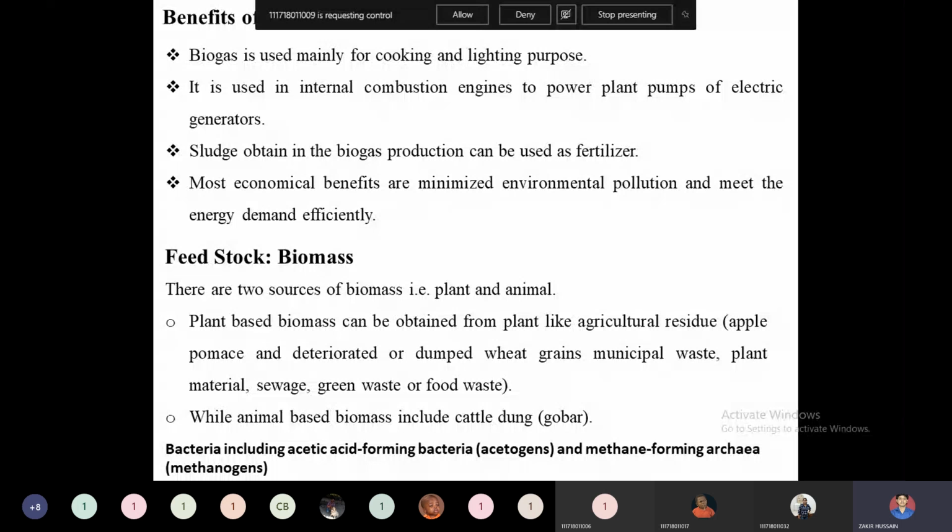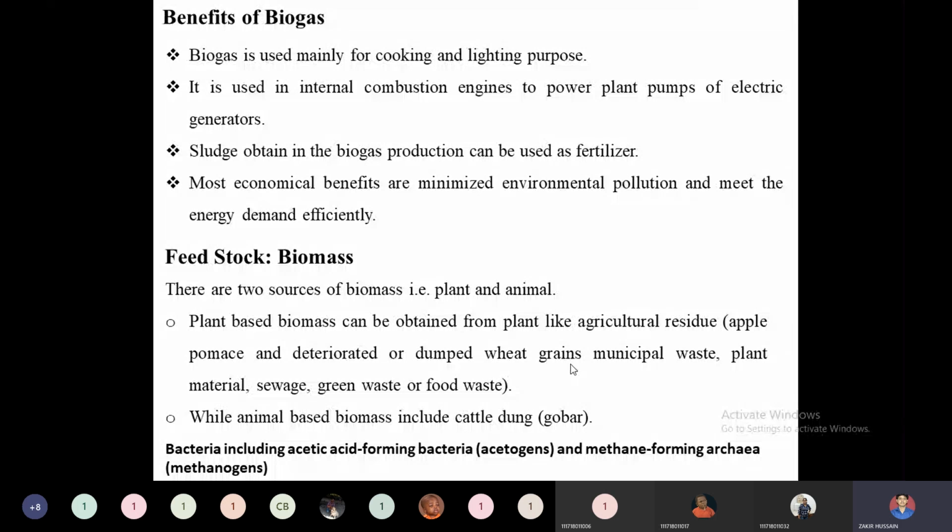Whatever organic matter is there, we can dump into the biogas digesters, and some bacteria will act upon it. The animal source of biomass is cattle dung, majorly, which in rural areas we call gobar, or we can call this biogas gobar gas. So these are examples of animal-based and plant-based biomass.